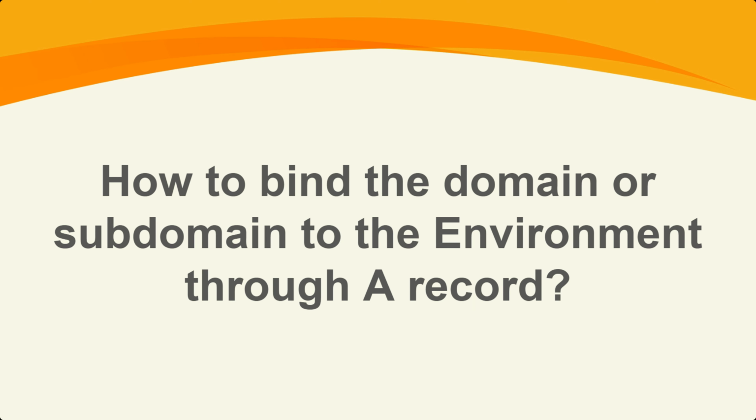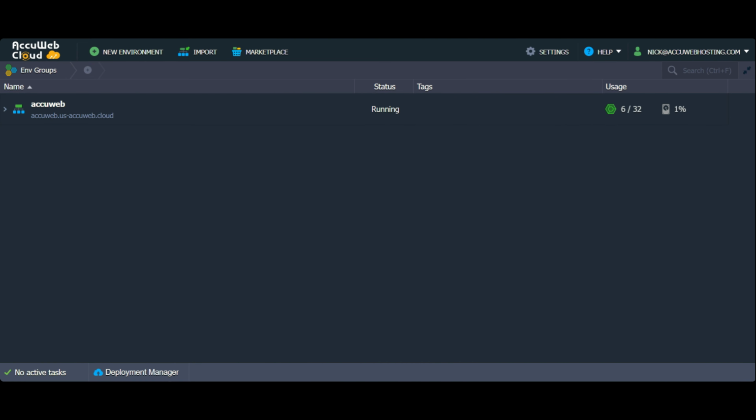Let's see how to bind the domain or subdomain to the environment through A record. In order to bind the domain name to the environment through A record, you should have a public IP address. To check the public IP address, select the environment on which you want to bind the domain. Here, we have selected AccuWeb.AccuWeb.Cloud as an example.